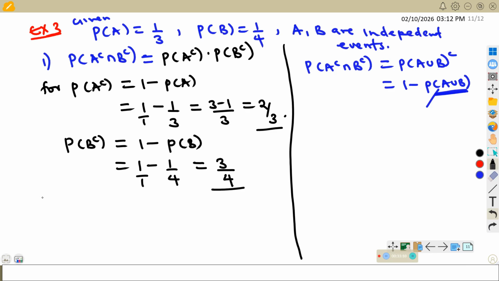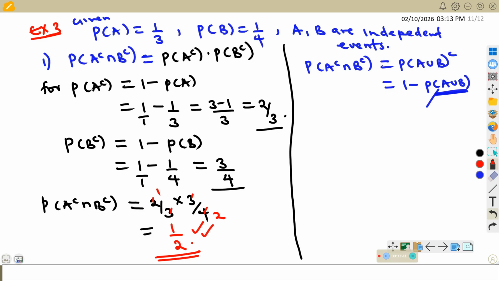So next you get probability of A complement intersection B complement. So A complement is 2 out of 3. B complement is 3 out of 4. So try to simplify this. By 3 goes, by 2 is 1, by 2. So this and this will cancel out. By 2 is 1, by 2 is 2. So this will give us a half.